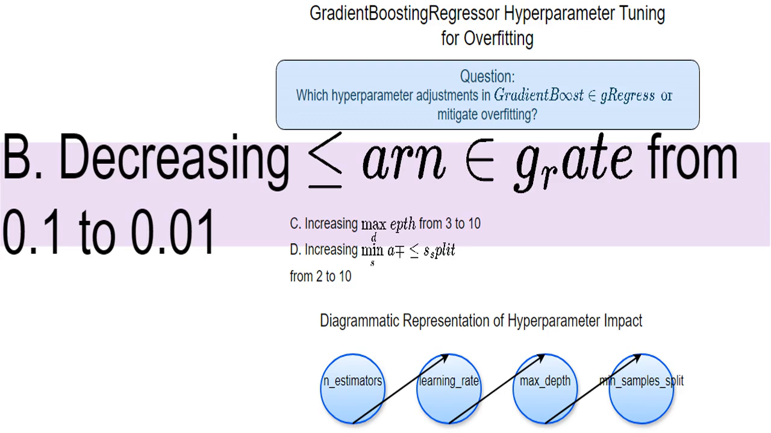Increasing max_depth makes the decision trees in the model much deeper. Deeper trees are more complex and can easily overfit, because they can capture very specific details in the training data which may not generalize well. I would avoid this change if I'm trying to reduce overfitting.